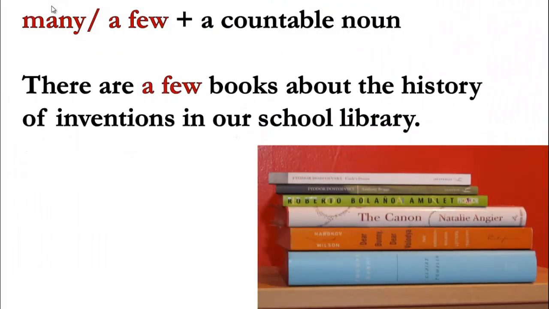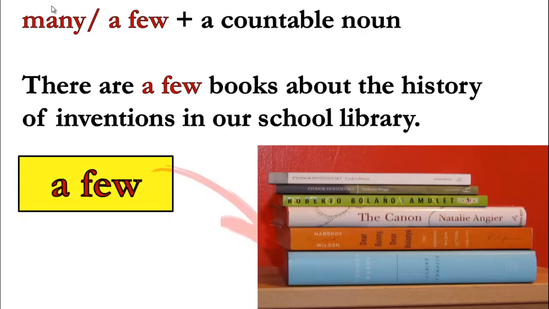Many, a few. We use them before the countable nouns. There are a few books. If you look here, we have the word books. So you are going to use many or a few. But the sentence here is a positive one. It's affirmative. Excellent. You are going to use what here? A few. Because we have said before, many we use it in the negative and question. There are a few books about the history of inventions in our school library. A few.